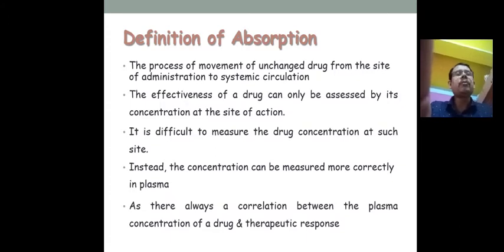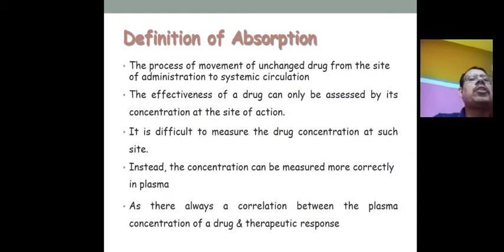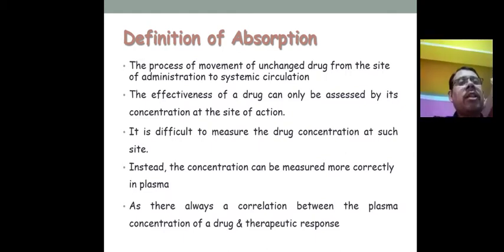It is difficult to measure the drug concentration at such a site, so instead the concentration can be measured more accurately in the plasma, and there is always a correlation between the plasma concentration of the drug and the therapeutic response, because the therapeutic activity depends upon the concentration of the drug. So the concentration of the drug at the site of action is very important.